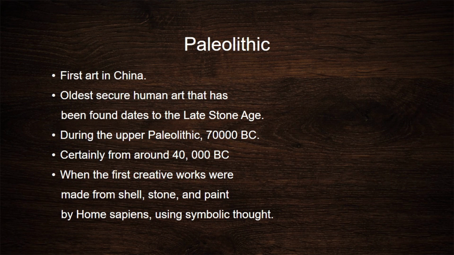Paleolithic. It is the first art in China. The oldest secure human art that has been found dates to the late Stone Age, during the Upper Paleolithic, 70,000 BC, certainly formed around 40,000 BC, when the first creative works were made from shell, stone, and paint by Homo sapiens.